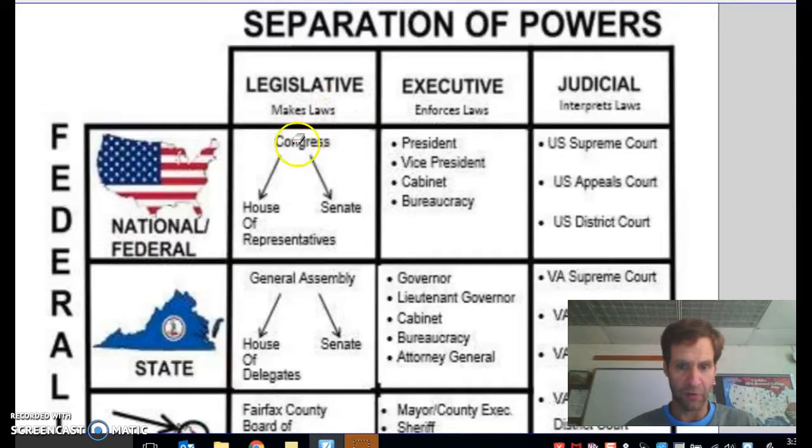First off, we look at the General Assembly. We know that it is legislative branch. So we know that they make laws, and they make laws for the state. So which power is a responsibility of the General Assembly?